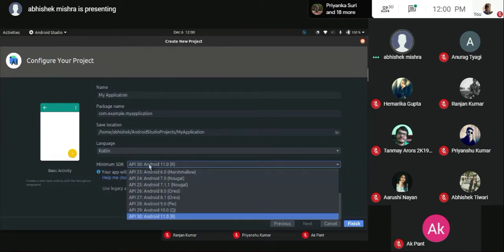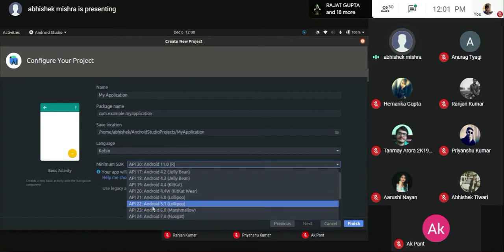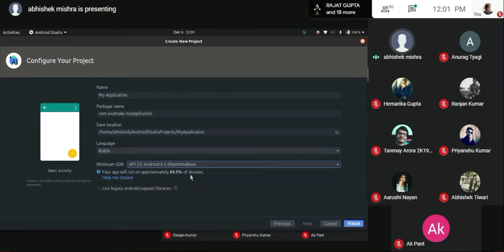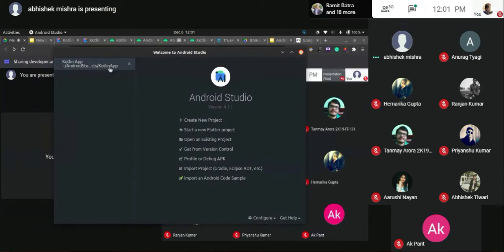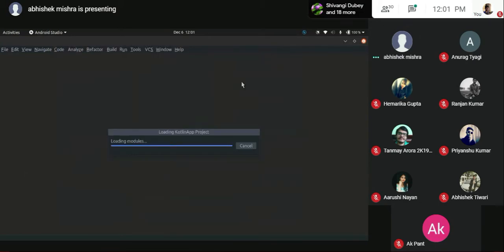It tells you the real-time number, like less than 1% of the total Android devices in the world are using 11.0 right now. That is why it is better to stick to Marshmallow. It won't be a problem, I think. Yeah, 84.5% is the correct one. And finishing will create a new project for you. I've done this already, so I'll just show you this. Now, meanwhile, Android Studio is loading. If anyone of you has any doubt regarding the studio, you can ask here itself.